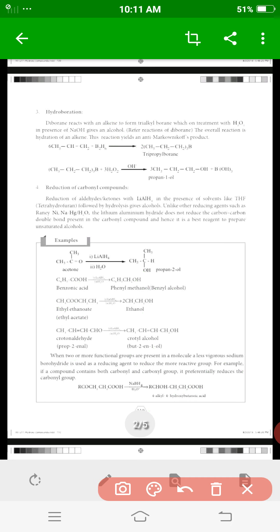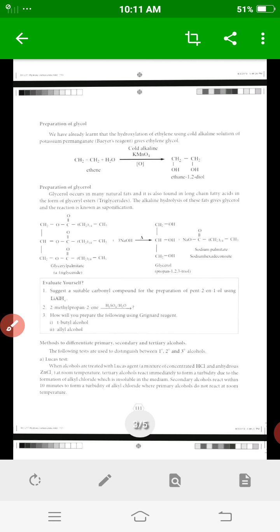Next consider ethyl ethanoate. Ethyl ethanoate is also reduced by lithium aluminium hydride to give the product ethanol. So this is the reduction of carbonyl compounds.